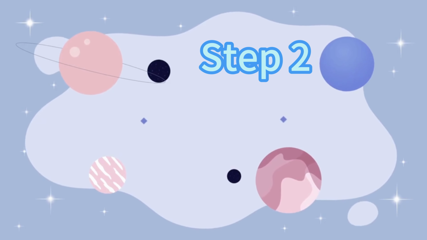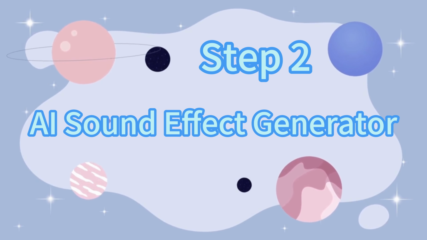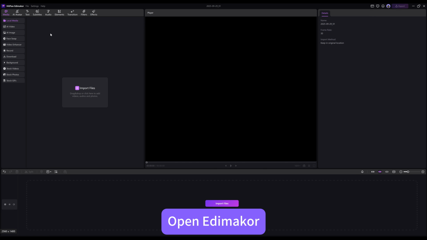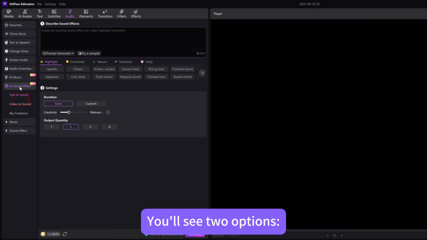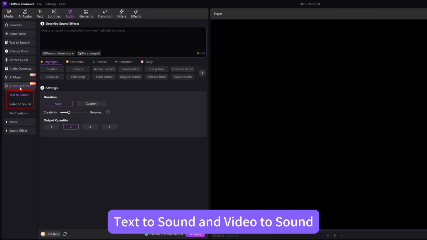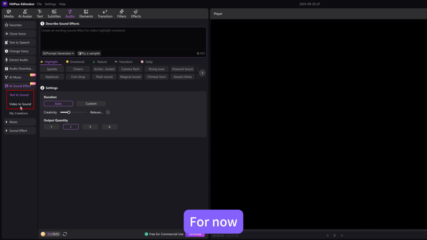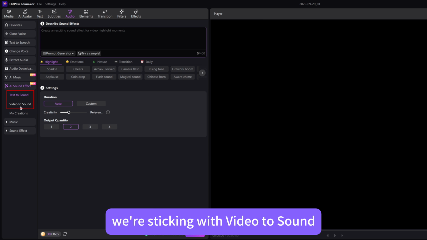Step 2. AI Sound Effect Generator. Open Edimakor. Head over to the audio section and choose AI Sound Effect. You'll see two options, text to sound and video to sound. For now, we're sticking with video to sound.